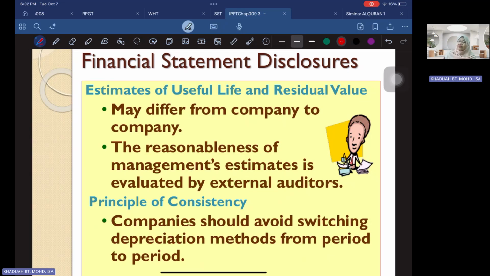Its estimate is evaluated by the external auditors, whether it's reasonable or not. If it's reasonable, then it's accepted. Otherwise, you have to do some adjustment.